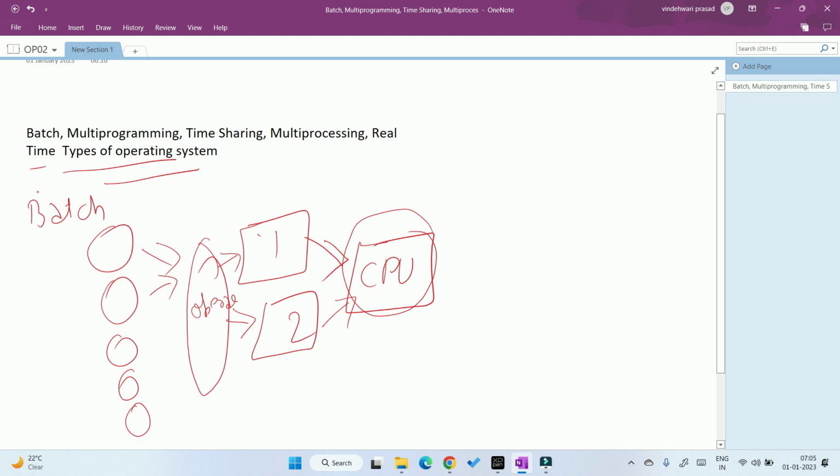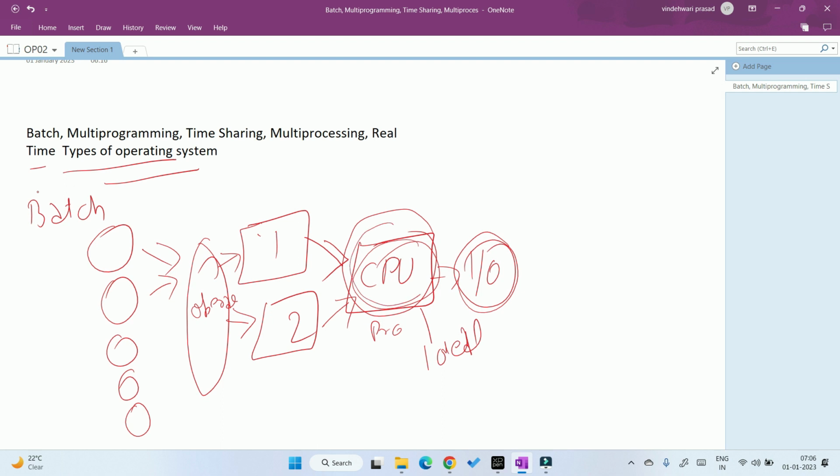So what will happen? The first batch comes into the CPU, does some processing work, then it needs some input output IO work. Till the IO work is being done, the CPU is idle. So this is the biggest disadvantage of batch.